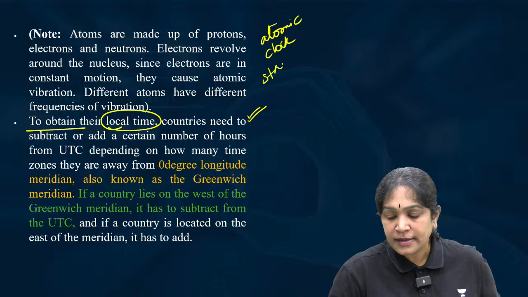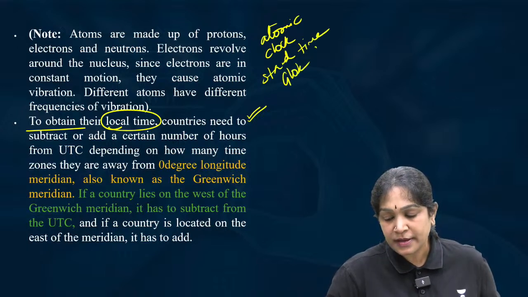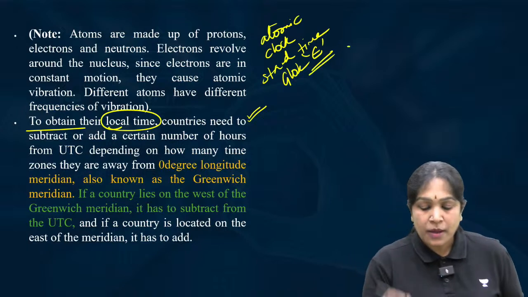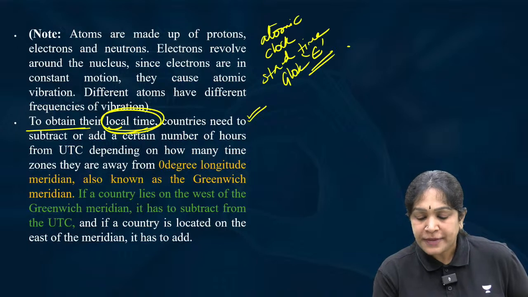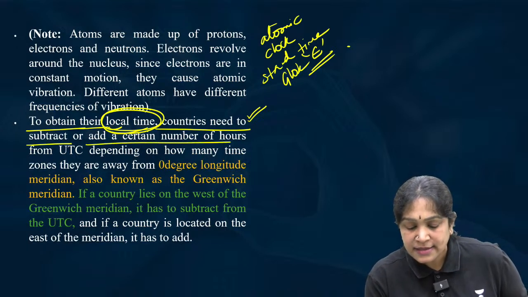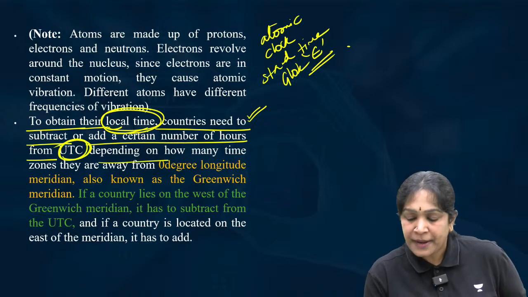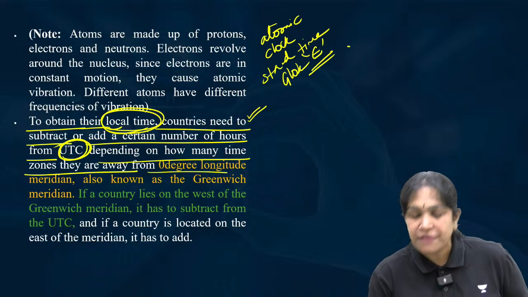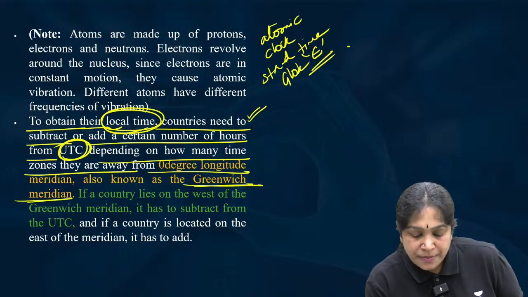The standard time across the globe, earth. Now what we are discussing is how to calculate local time. To obtain the local time, countries need to subtract or add a certain number of hours from this standard time depending on how many zones they are away from the 0-degree longitude, that is nothing but the Greenwich meridian.